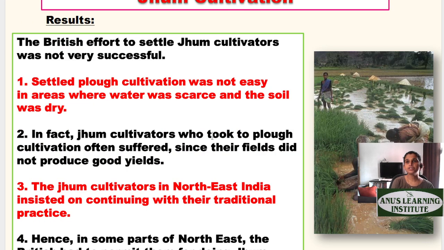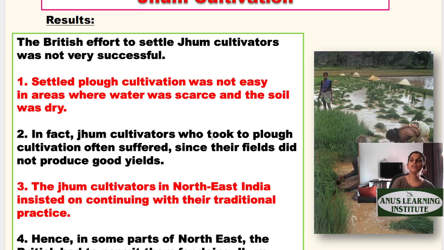The British took efforts to settle Jum cultivators, but these efforts were not very successful. As I told you, it was easier for the British to control a settled clan and very difficult for them to control a clan which is not settled. So the first and foremost effort that the British officers made was to settle down the Jum cultivators.